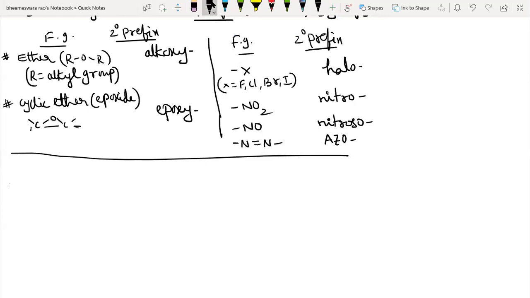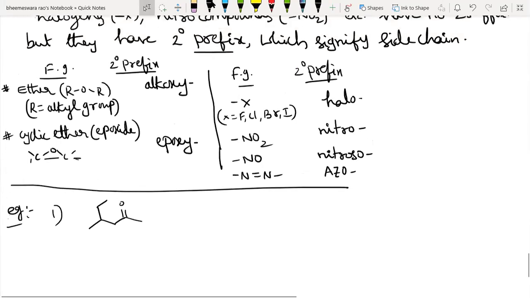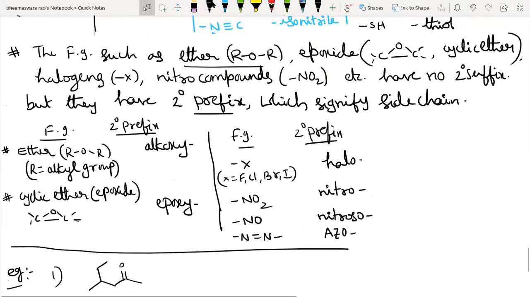So let us discuss the examples one by one. Write the IUPAC name of the following compound. Here is the compound given. What is the functional group? Very good. Ketone. Ketone is the functional group, right? Suffix is one. Very good, Japrit and Girish. Yes, very good.